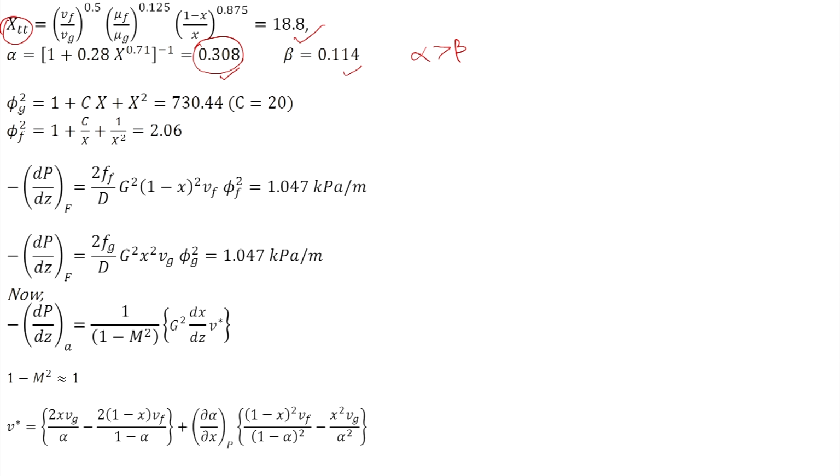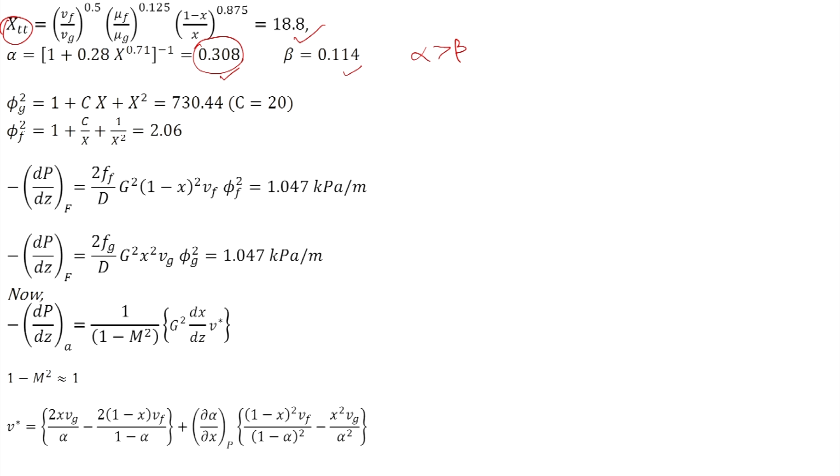So, this needs to be checked. It is possible that the Butterworth relation has some limitations, and it may have some range of applicability, and this value of the Martinelli parameter might be outside its validity. You can use the graphs also and repeat the calculation and check whether you get similar results or different results.